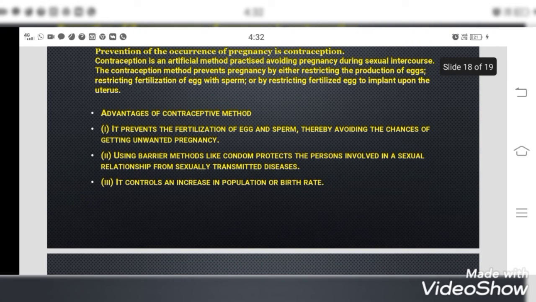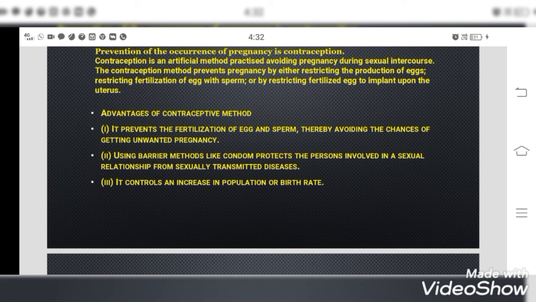And the advantages of contraceptive methods are, it prevents the fertilization of eggs and sperm, thereby avoiding the chances of getting unwanted pregnancy. Using barrier methods like condoms protects the persons involved in a sexual relationship from sexually transmitted diseases. It helps us from the STDs.